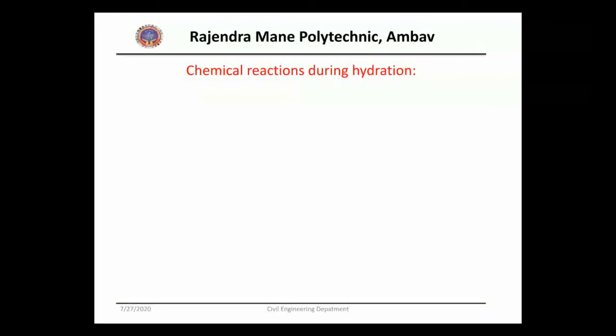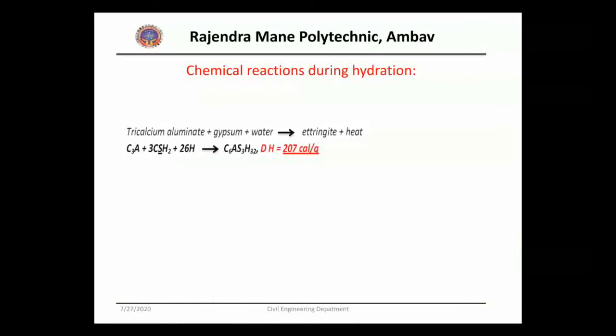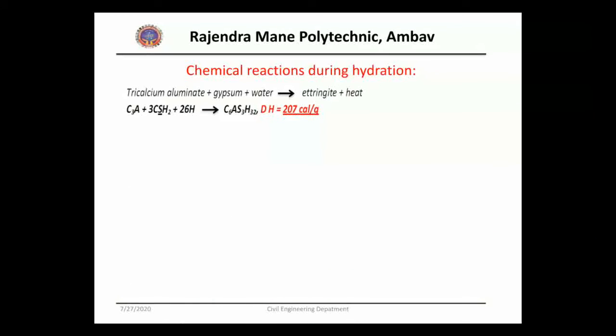When water is added to cement, the following series of reactions occur. Tricalcium aluminate reacts with gypsum and water and forms ettringite, and heat is evolved, about 207 calories per gram.